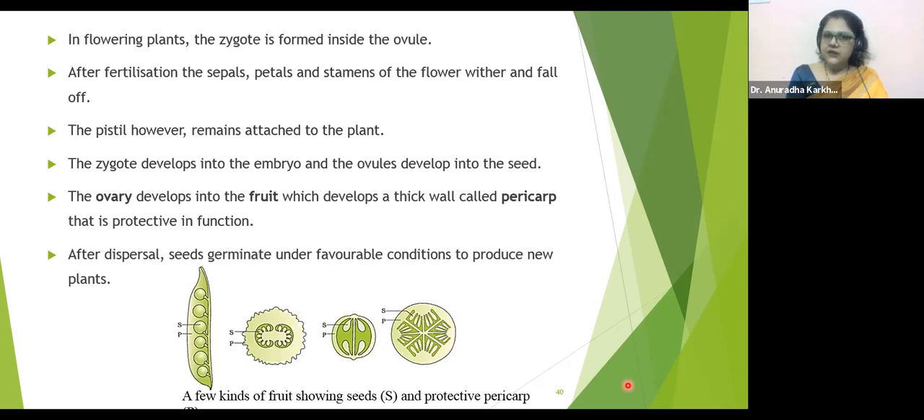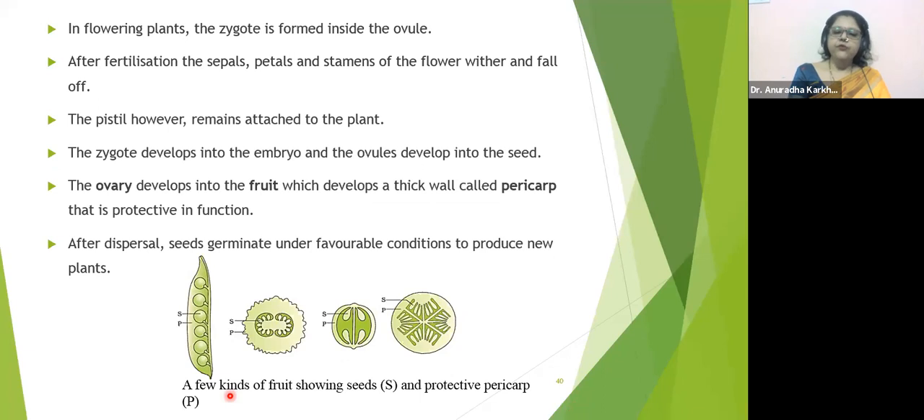After dispersal, which means after the seeds are thrown out of the fruit, seeds germinate under favorable conditions to produce new plants. We know seeds are used for making new plants. So here you can see a few kinds of fruit showing seeds and protective pericarp. P stands for pericarp, S stands for seeds.